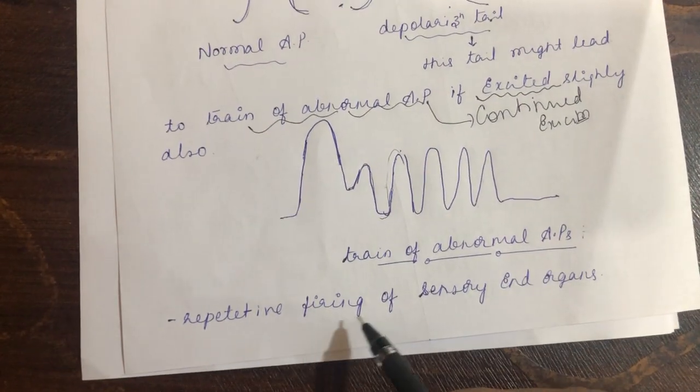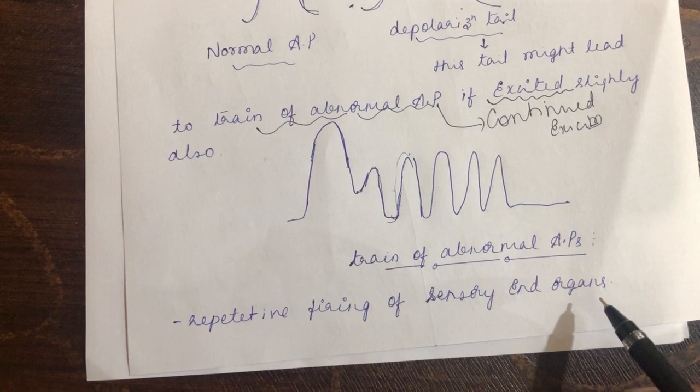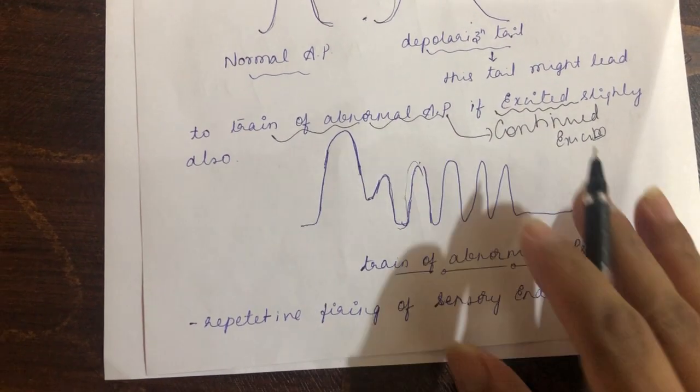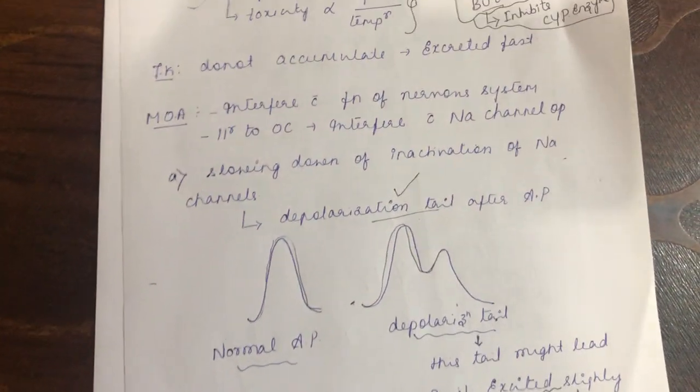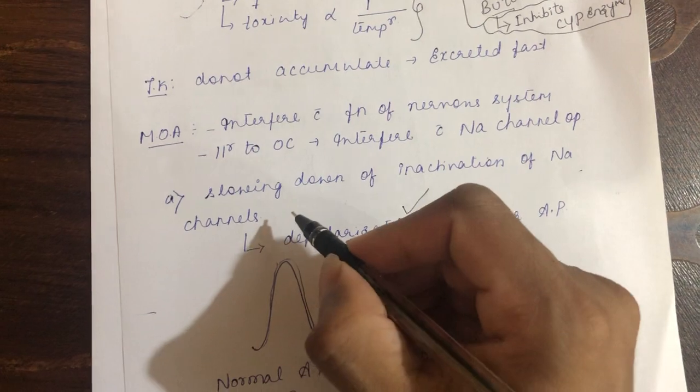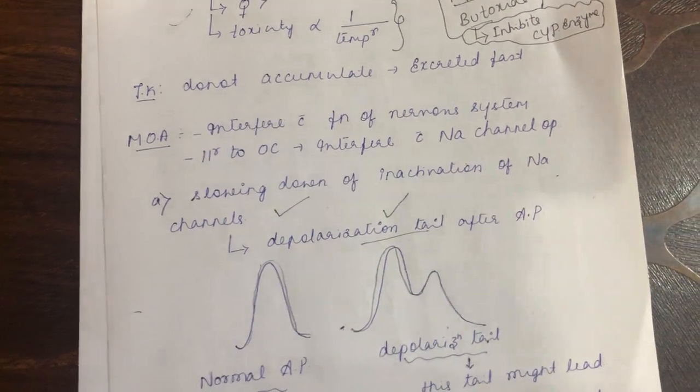So there will be repetitive firing of the sensory end organs. This is the result of pyrethroid toxicity. The basic mechanism of action has to do with slowing down the inactivation of the sodium channel. It is the primary mechanism of action of the pyrethroid.